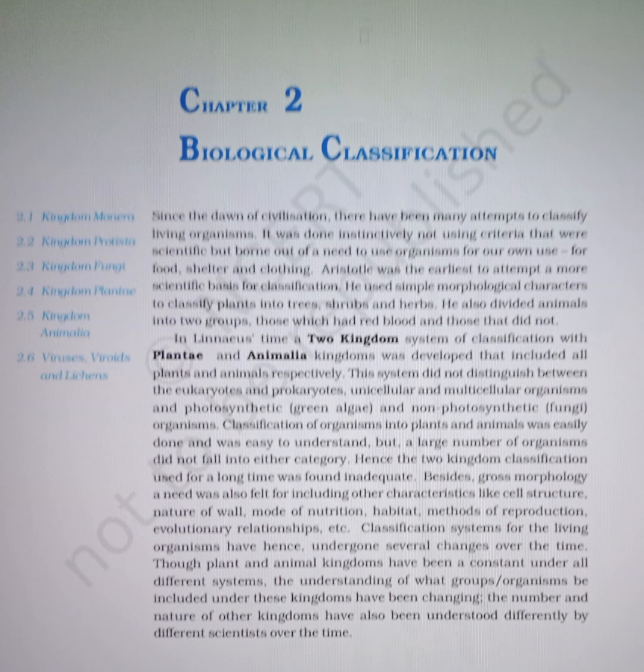Though plant and animal kingdoms have been a constant under all the different systems, the understanding of what groups of organisms be included under these kingdoms has been changing. The number and the nature of other kingdoms have been understood differently by different scientists over the time.